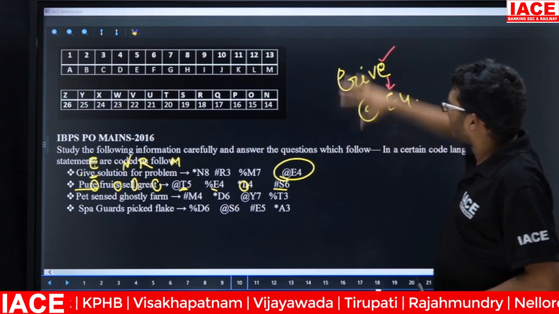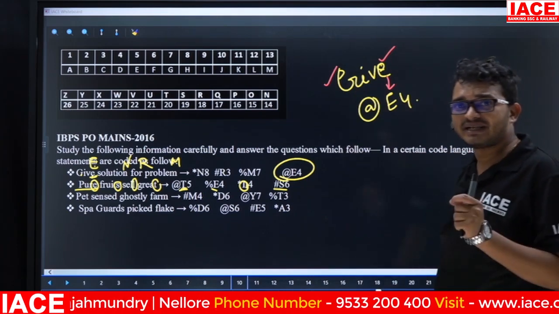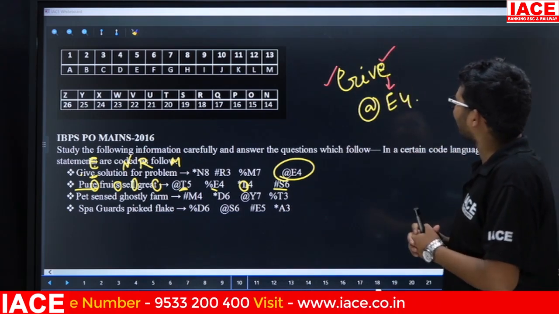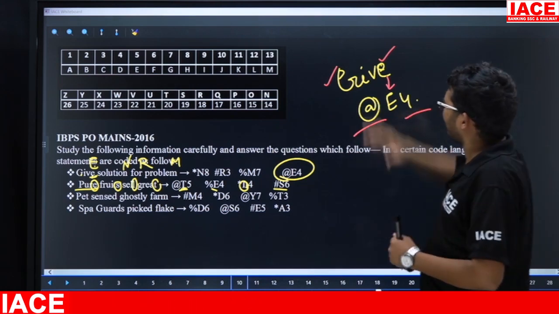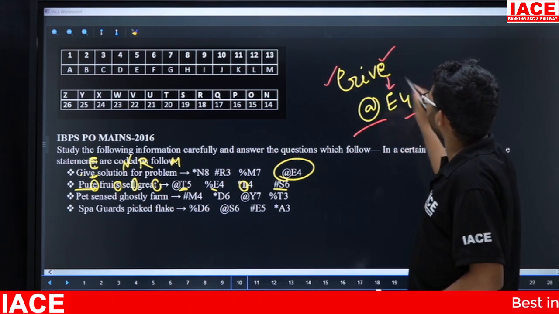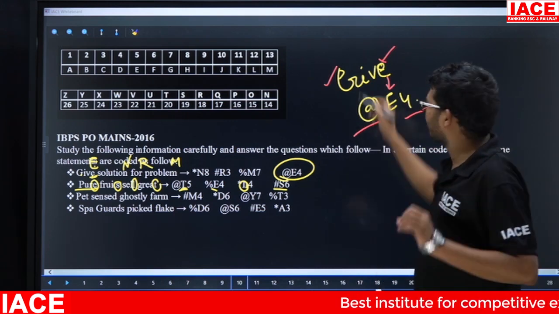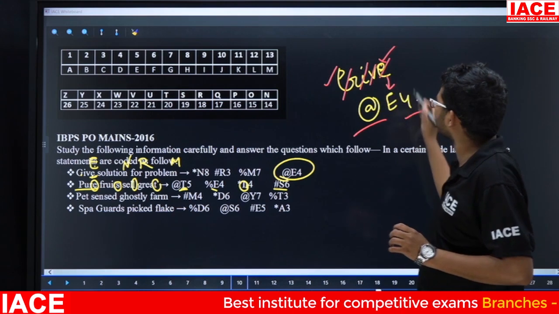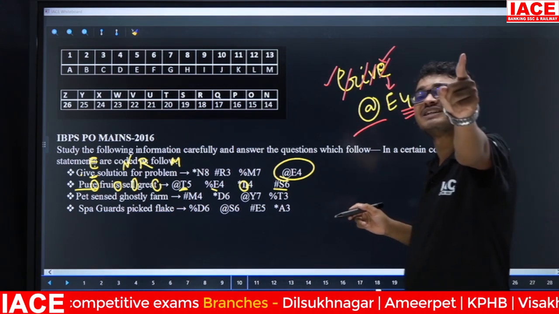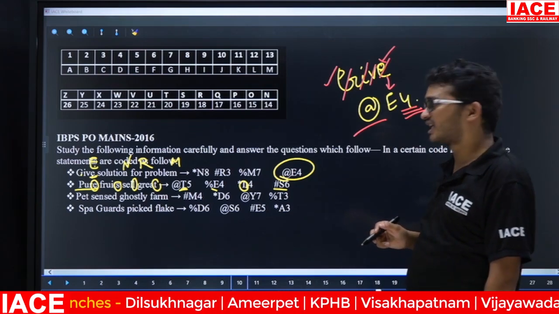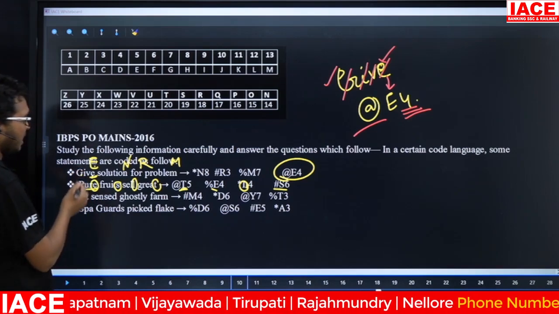Now by taking this given word, we are going to analyze the logic for symbol and the logic for number. Friends, by using give, how do we get 4? Give has how many letters? 1, 2, 3, 4. That means the logic for number is the number of letters in the given word. So in give we have 4 letters.